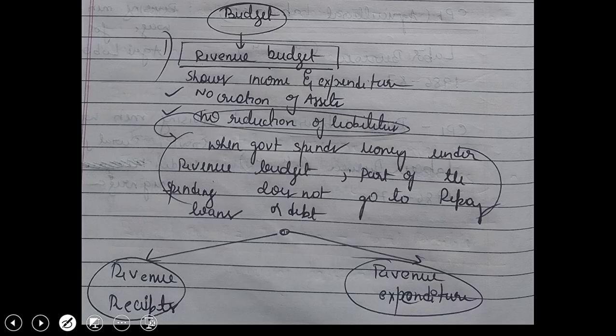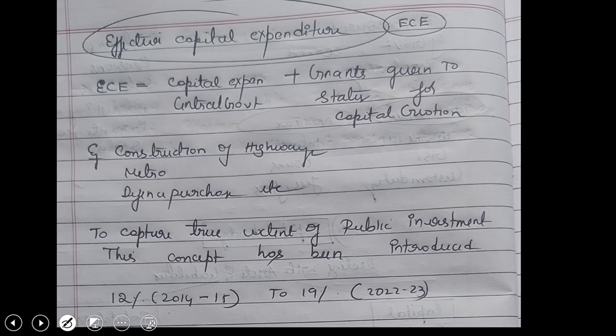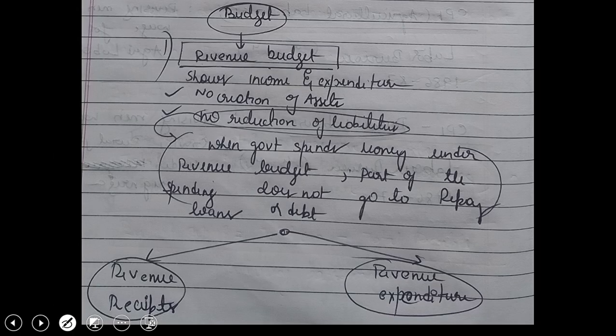And moving on, we have the budget. Under this we have two types: revenue budget and capital budget. What is a revenue budget? This shows the income and expenditure, as I told you, on a daily basis. There is no creation of assets and no reduction of liabilities. What do you mean by this? Here the income or expenditure is on a regular basis.